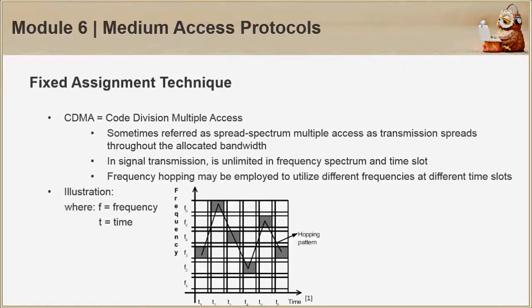Lastly, we have CDMA, Code Division Multiple Access. Transmission here is unlimited in frequency spectrum and time slot. In the figure, frequency hopping is employed, but there are also other means. This is commonly used in mobile networks as well and is referred to as 3G. Unlike TDMA though, where transmission is sliced to time slots, CDMA can transmit all at the same time. It is up to the receiver instead to determine which data it will receive by using its unique decoding key.